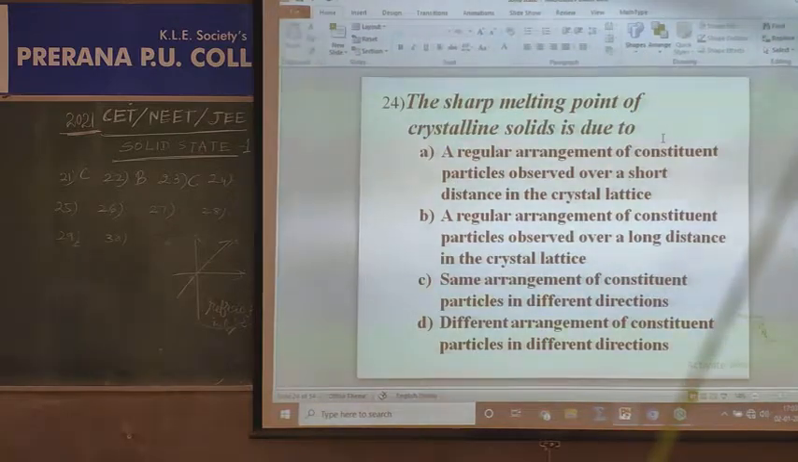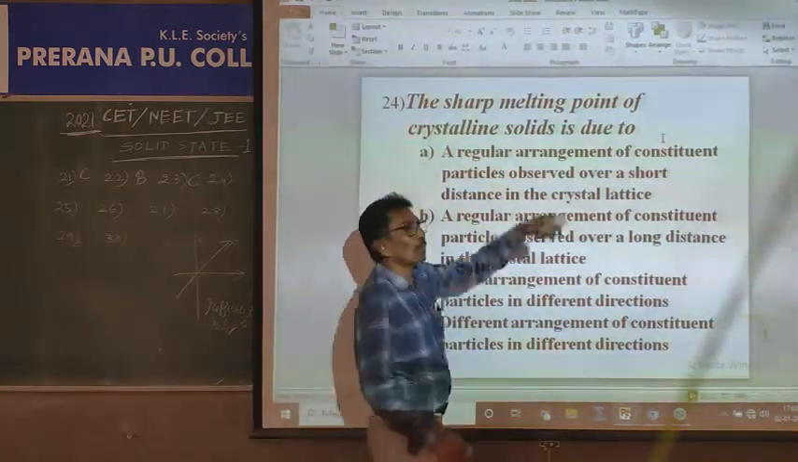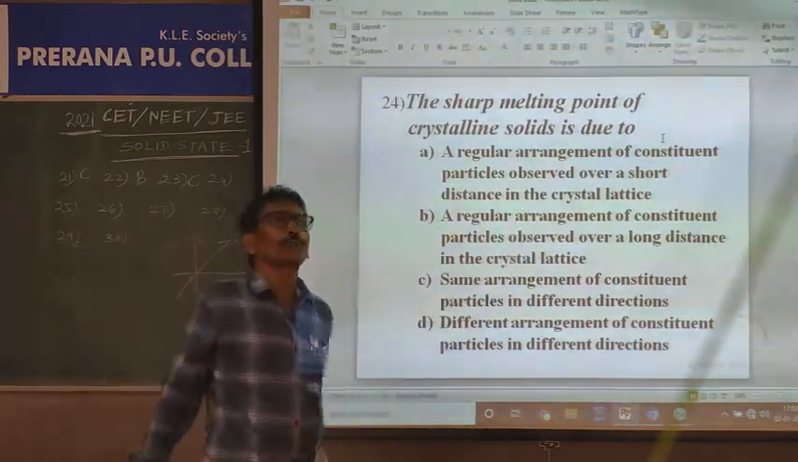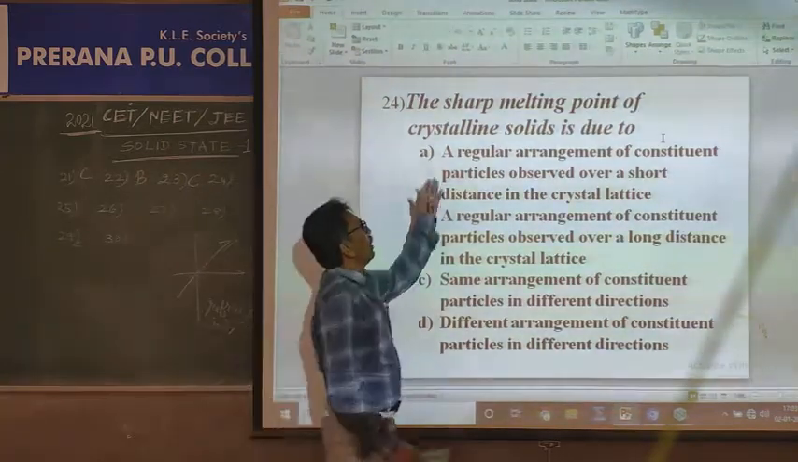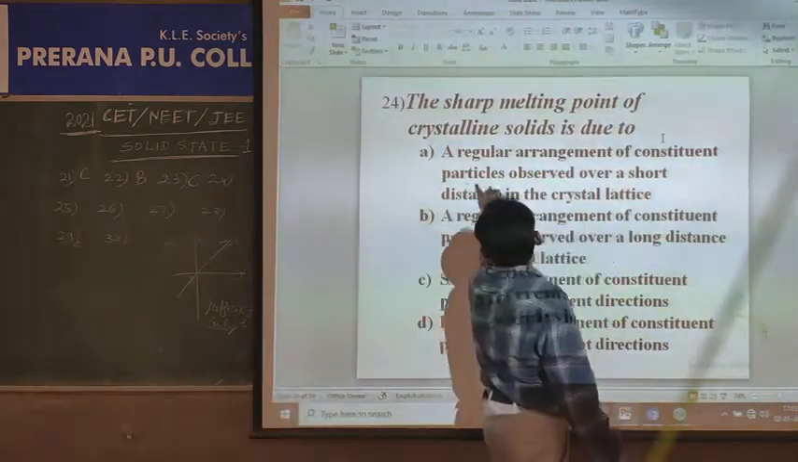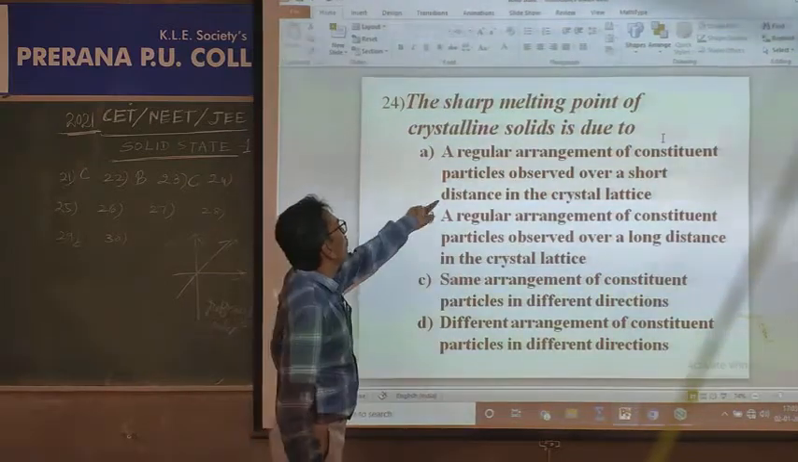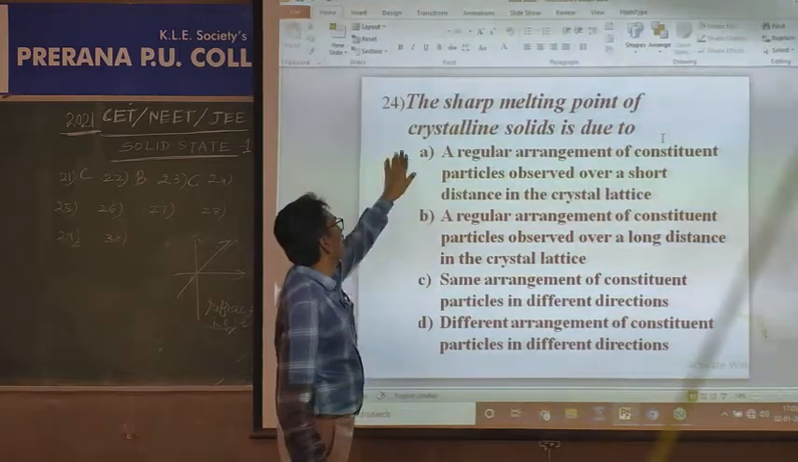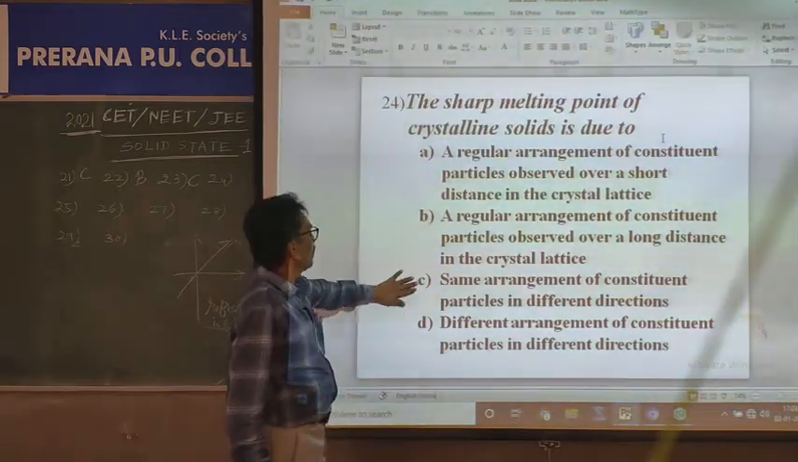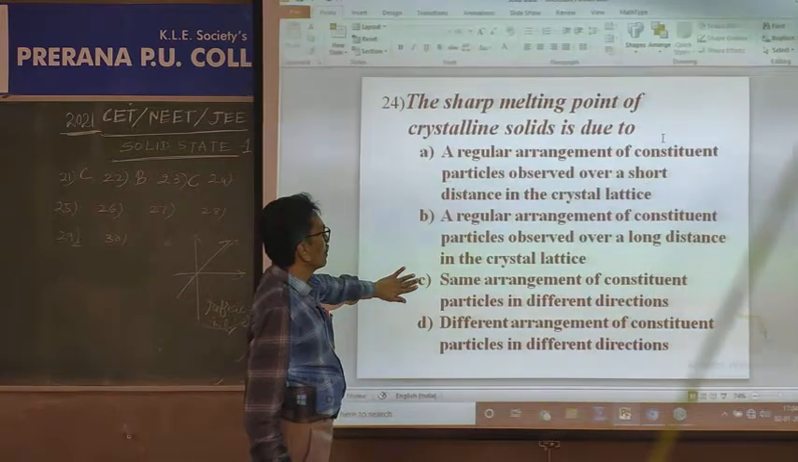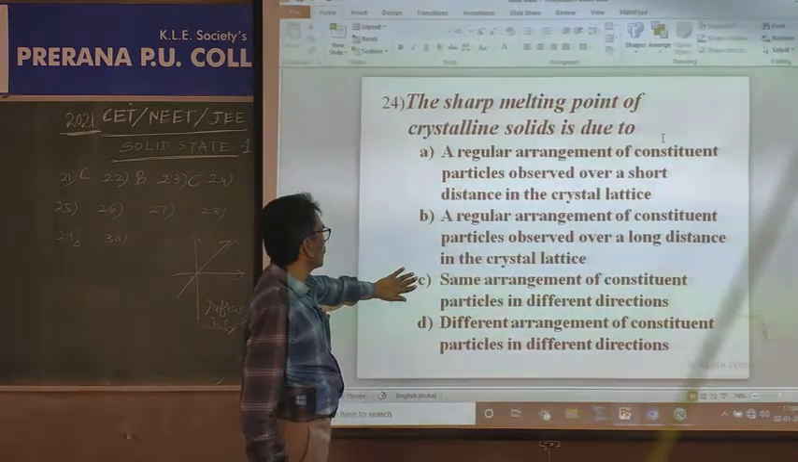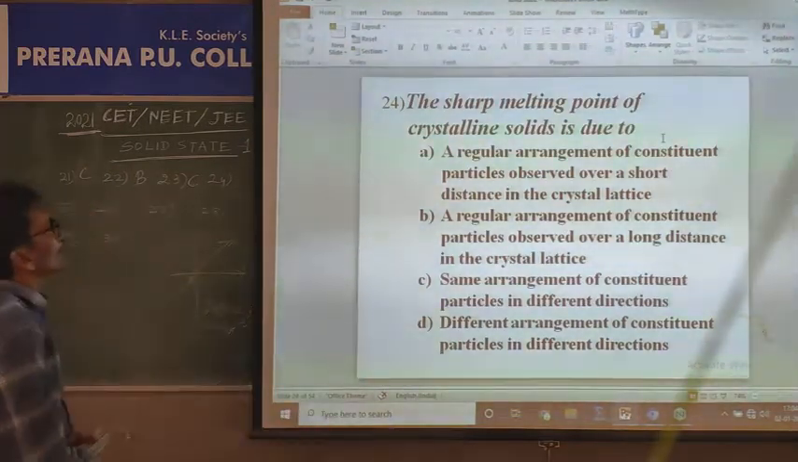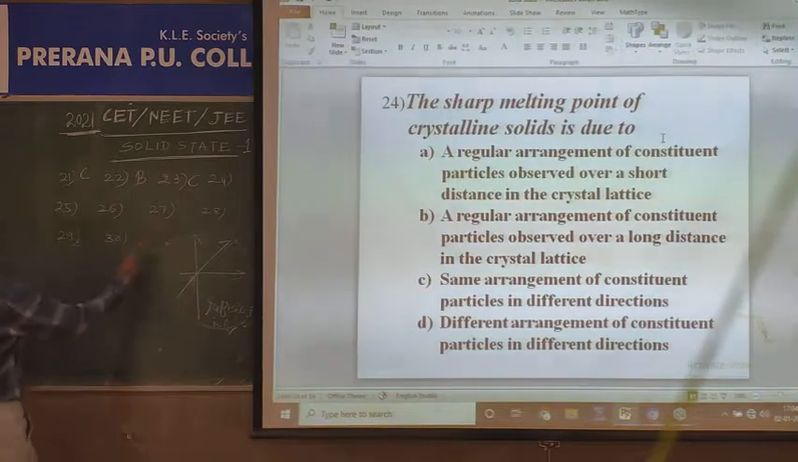Crystalline solids have a sharp melting point because the particles are arranged very closely and long range order forces are present. Where is it available? A regular arrangement of constituent particles observed over a short distance is not correct. Here long distance is given. The statements are very close. So statement A is correct and the remaining are related but not a true explanation. So the true explanation is available in option A, question 24, A.